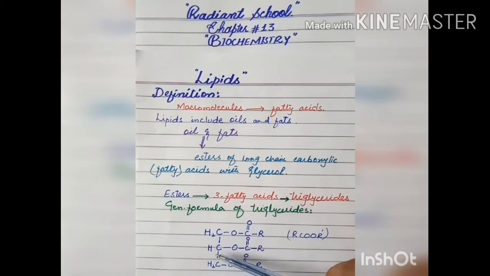Then HCO, C double bond O, then R. After the removal of one hydrogen from this CH2 group, this will form a bond with this carbon and with this carbon. So the third molecule is H2CO, C double bond O and R. In this way the 3 fatty acids are present. So this is known as the triglyceride. Here the formula of the ester is there, remember. The functional group is COOR.